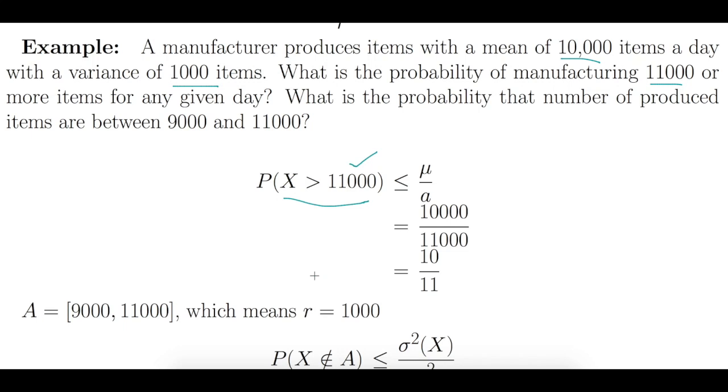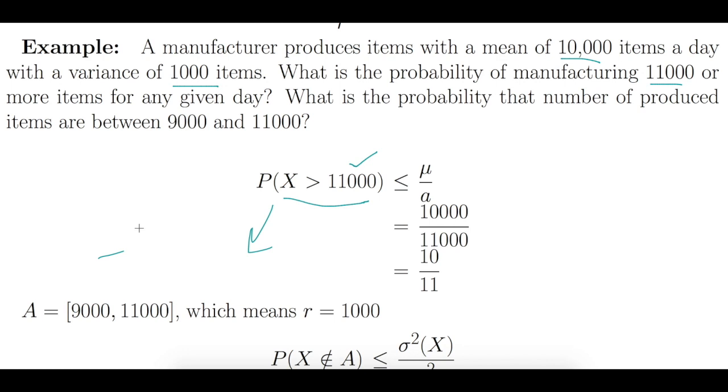Now note that in the Markov inequality, one of the conditions we need is that x should always have positive values. In other words, I cannot produce negative 500 items. So the Markov inequality is always applicable whenever the random variable cannot take negative values.